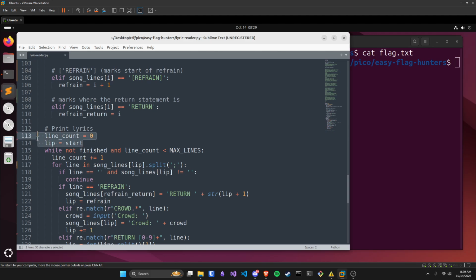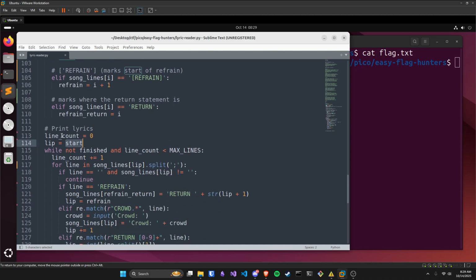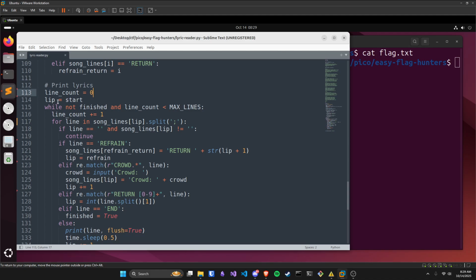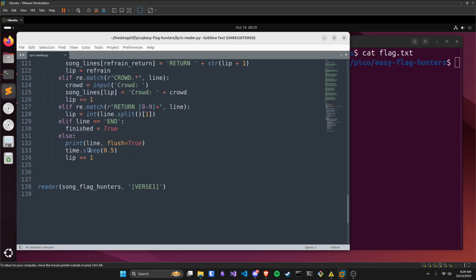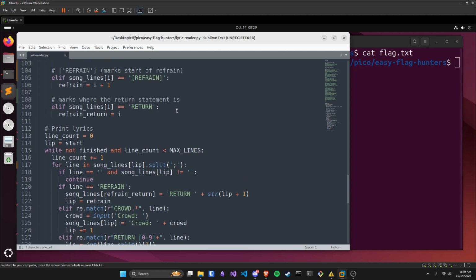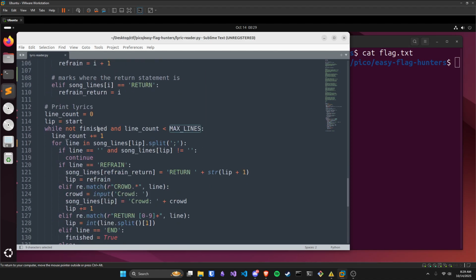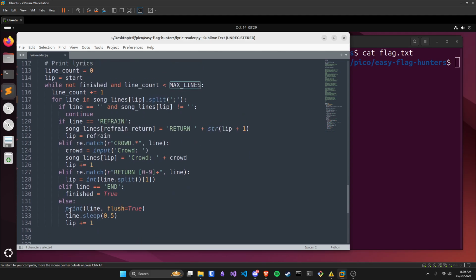Afterwards, it defines a couple more variables. So lip equals start, so it's going to be starting from where that verse 1 is. And then line counts equals 0. Right? So we see a while loop. While not finished, if the line equals end, then finish equals true. So while it's not at the end and line counts is less than max lines, this max lines is defined as 100. So while we haven't printed out 100 lines essentially, right?